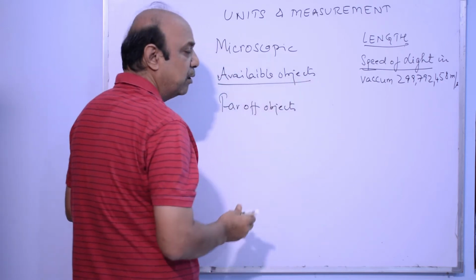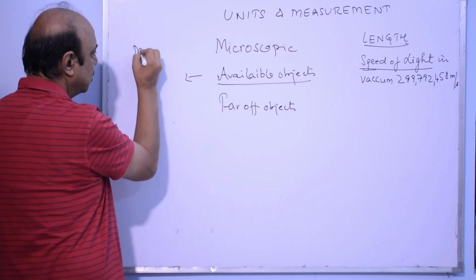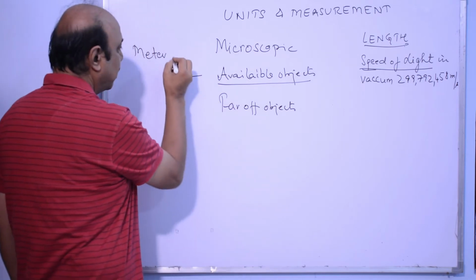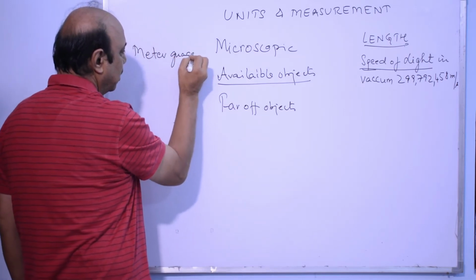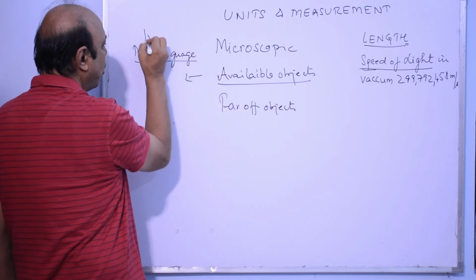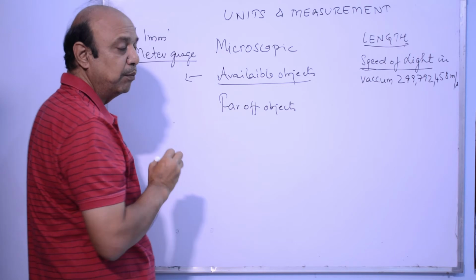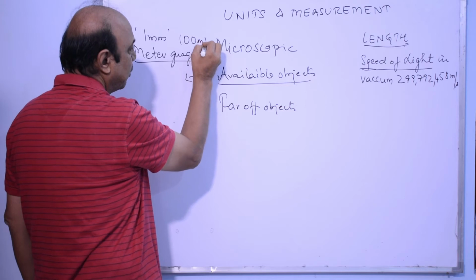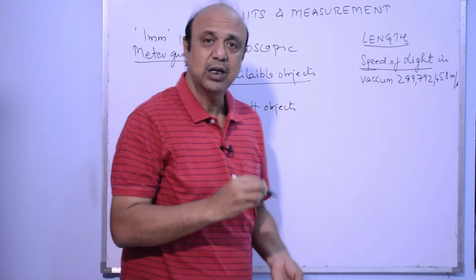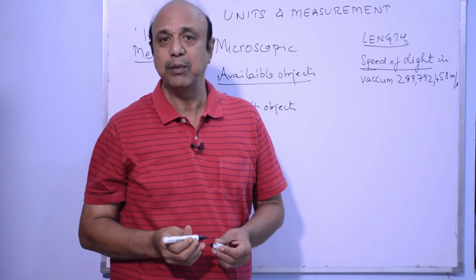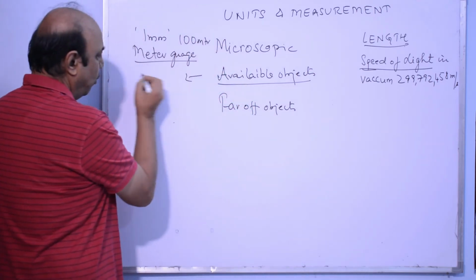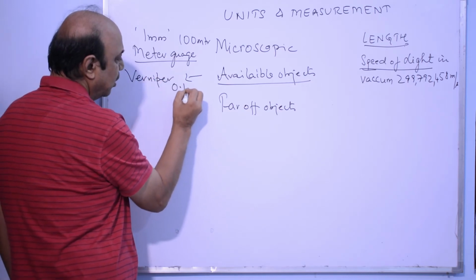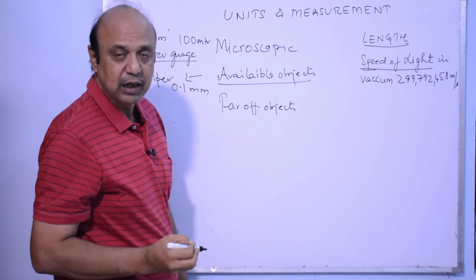The objects which are available to us, we can use either a meter gauge or a meter tape, whatever you can call it. But in case of meter gauge, the minimum count available is 1 millimeter. That means the minimum we can measure is 1 millimeter, although maximum we can measure can be 100 meters or multiple of 100 meters. We can use the tape, mark it again and go and measure more than 100 meters also. We can have a vernier caliper if we have to measure to the accuracy of 0.1 millimeter or with the least count of 0.1 millimeter.